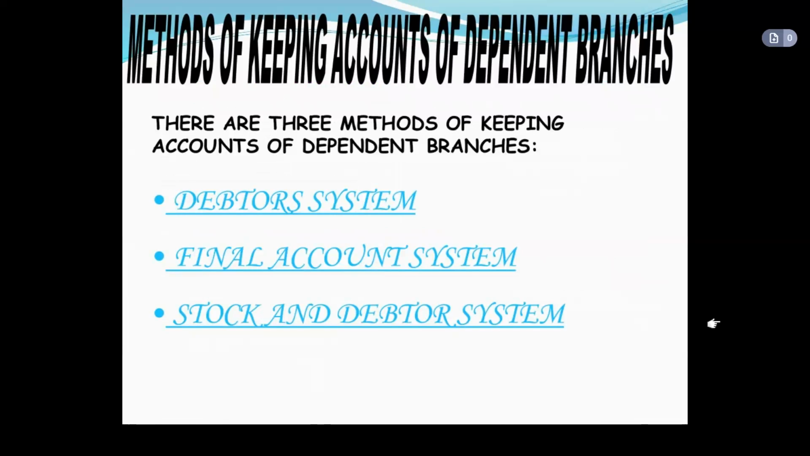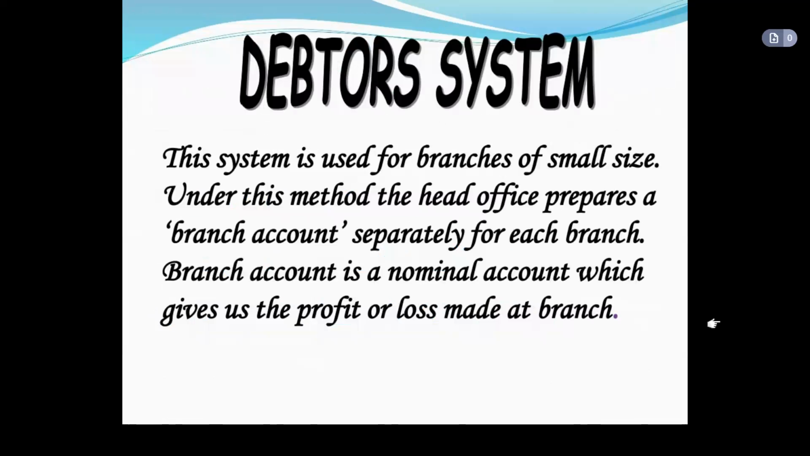Now, coming to the methods of keeping accounts of dependent branches, we usually follow two important methods. The first one is the debtors system, and the second one is the stock and debtors system. But let us know about the final account system as well. Now, coming to the debtors system. The debtors system is generally adopted in those branches which are fairly small in size.